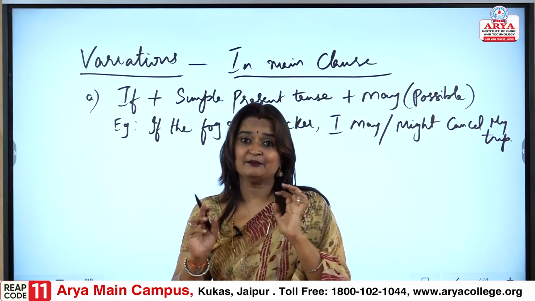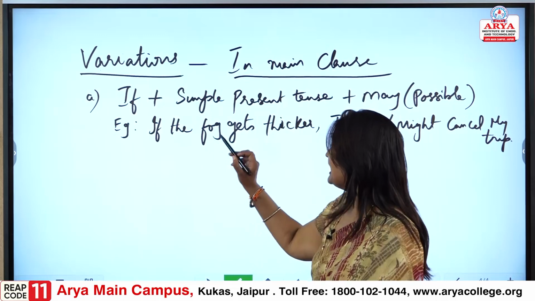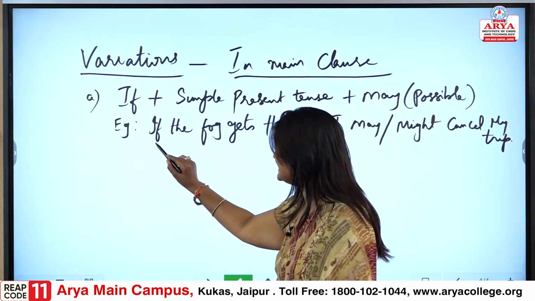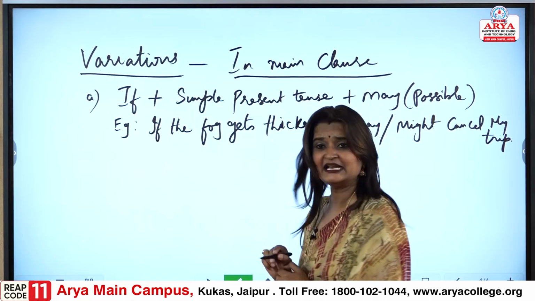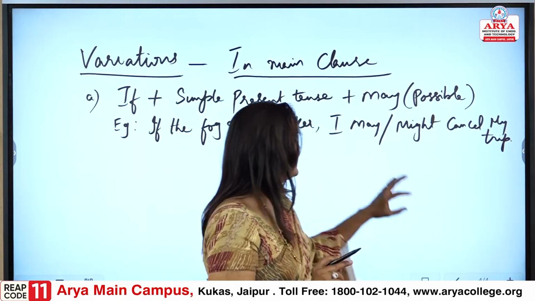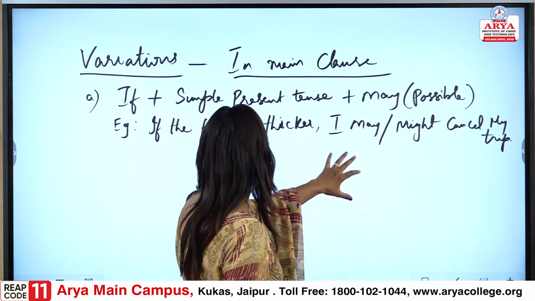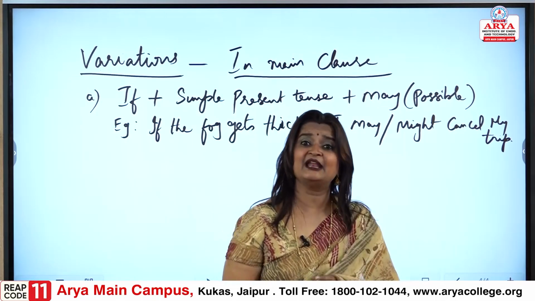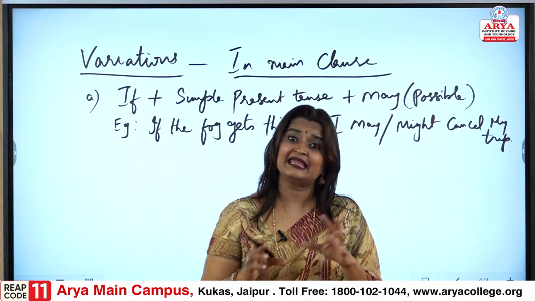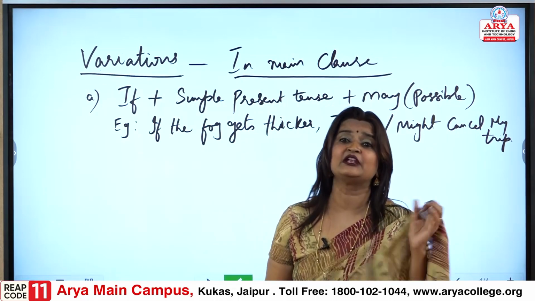So, again please understand what is coming here. If the fog gets thicker, this is the condition sentence, I may or might cancel my trip. Fine. So, when we are saying the variation here, we can use may, we can use might, and may and might are not giving the surety.